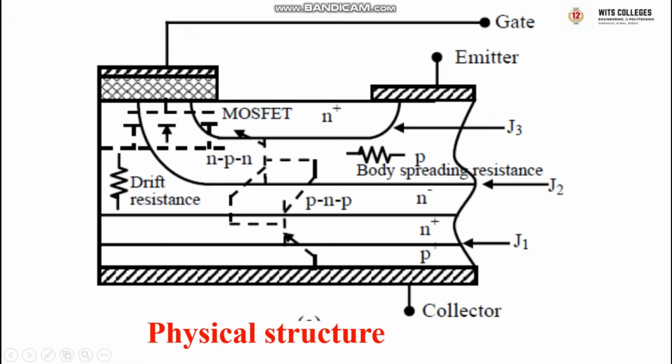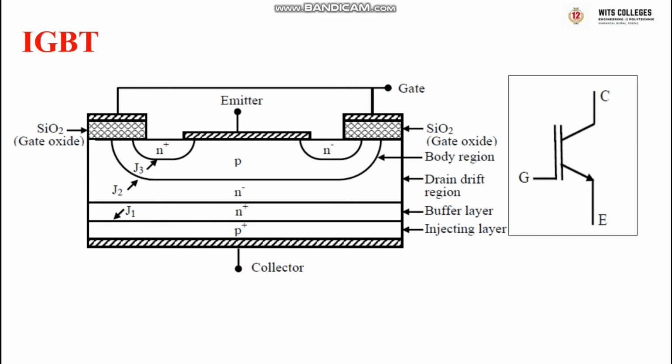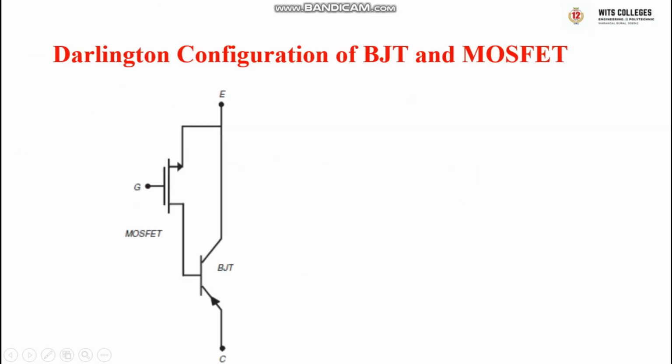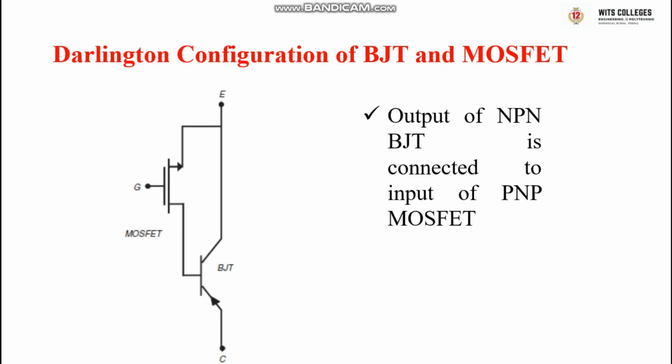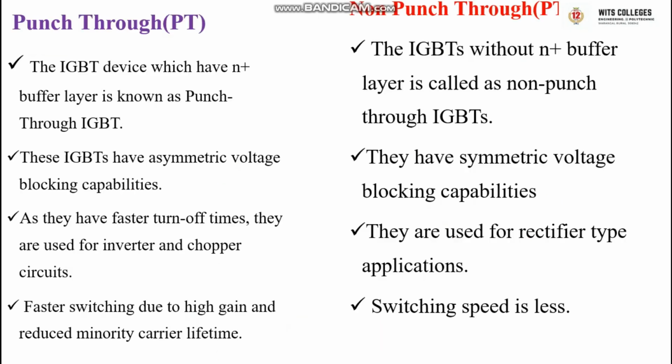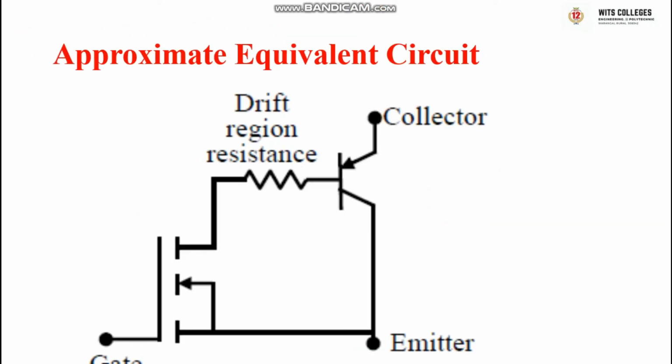If you observe from the physical structure or construction point of view, this is the body region belonging to the NPN transistor, and the PNP region is the injecting layer, buffer layer. So this is the Darlington combination of a MOSFET and a BJT, that is known as IGBT. In the Darlington pair, the output of the MOSFET is connected to the input of the PNP BJT.